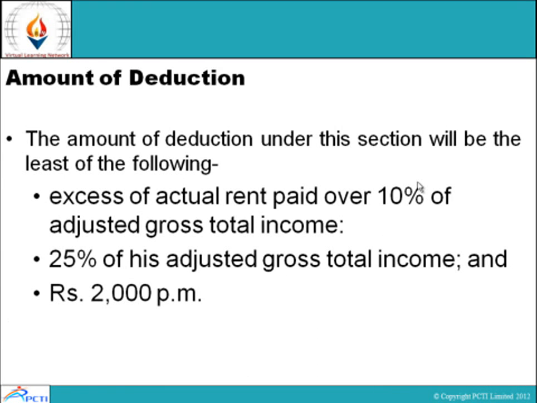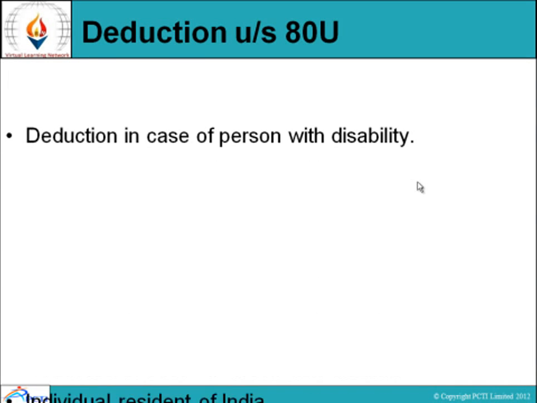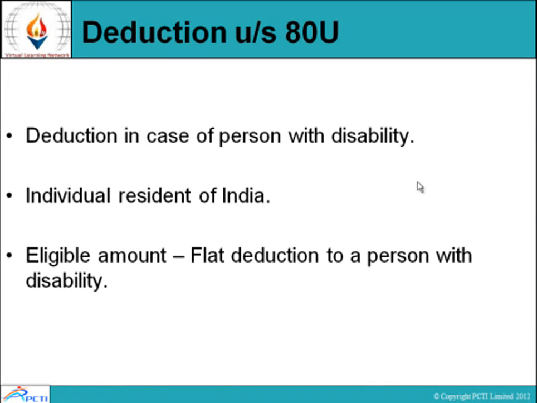The amount of deduction under this section will be the least of the following: excess of actual rent paid over 10% of adjusted gross total income, or 25% of his adjusted gross total income, and rupees 2000 per month.